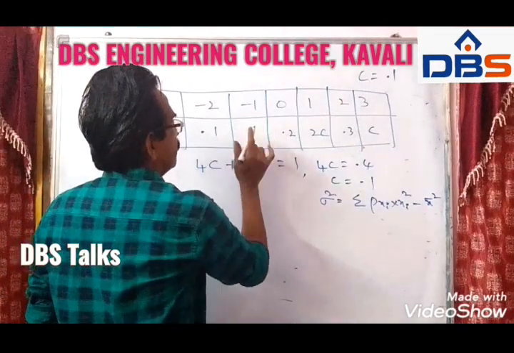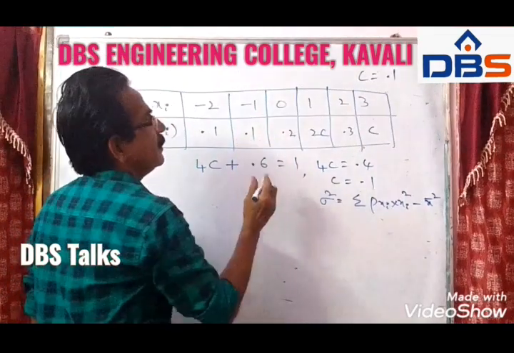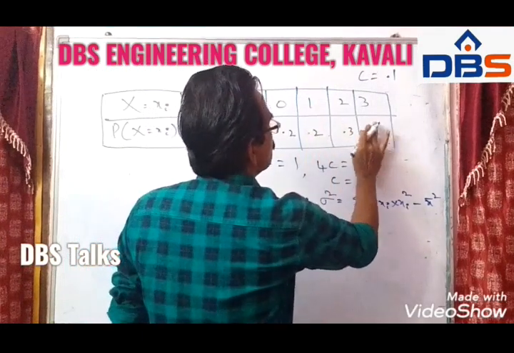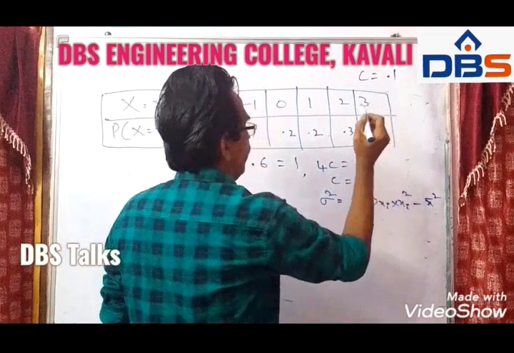C is 0.1, 2C is 2 into 0.1, that is 0.2, and C is 0.1.